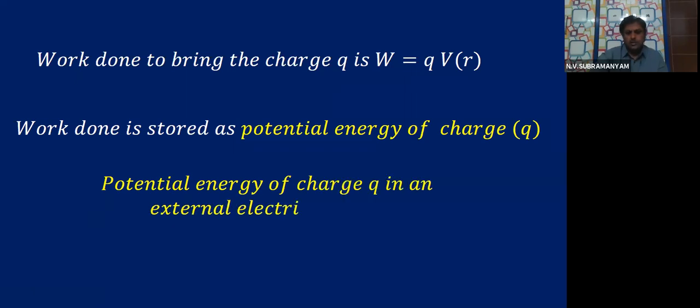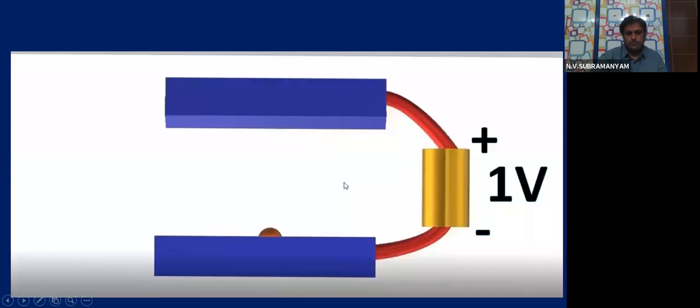Potential energy of charge Q in an external electric field is now given as U is equal to Q into VR. You know the potential energy symbol is what? U. So potential energy of charge Q in an external electric field is U is equal to Q into VR. This is an important formula, children, remember. So now let us look at one interesting concept. What am I showing here? Actually, this is a new concept to you.